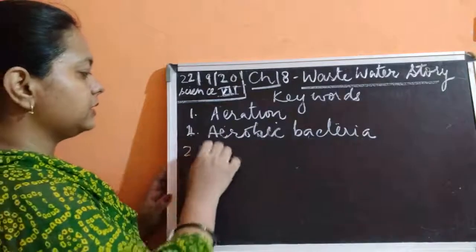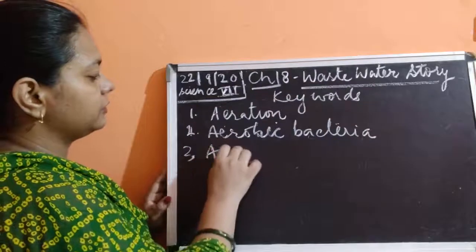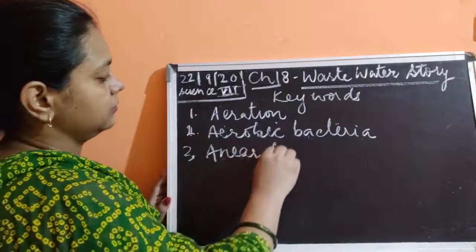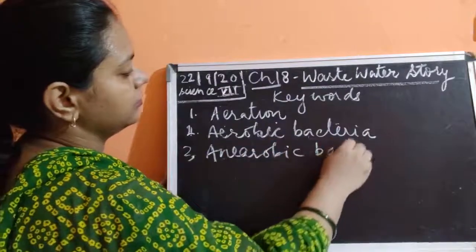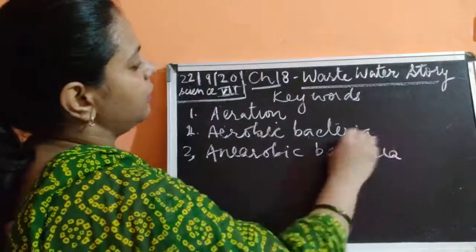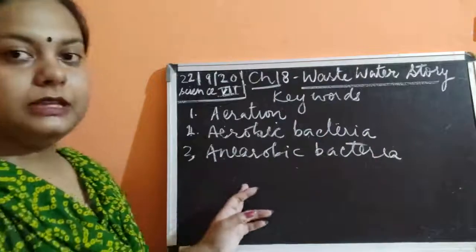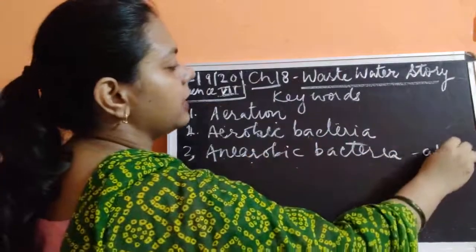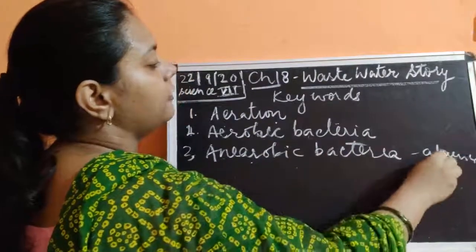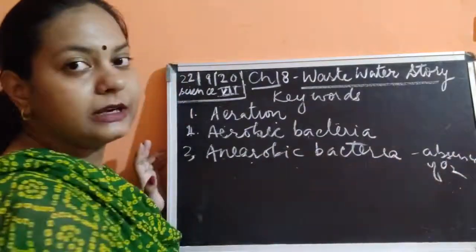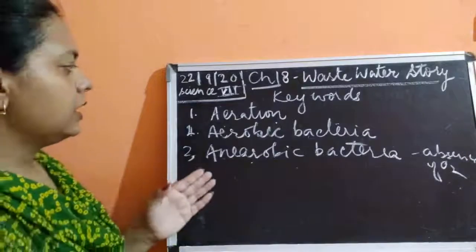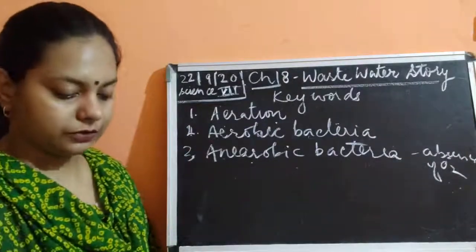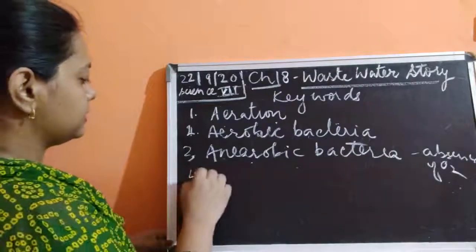So what does this mean? It is just the opposite of aerobic bacteria. Anaerobic bacteria are bacteria which live in the absence of air, in the absence of oxygen. So these bacteria would live in the absence of oxygen, and aerobic bacteria are going to live in the presence of oxygen.